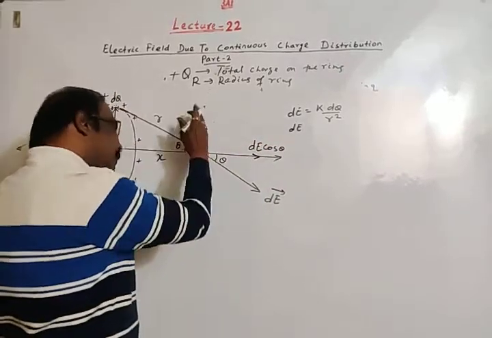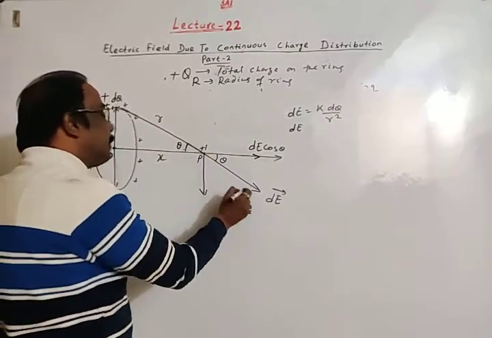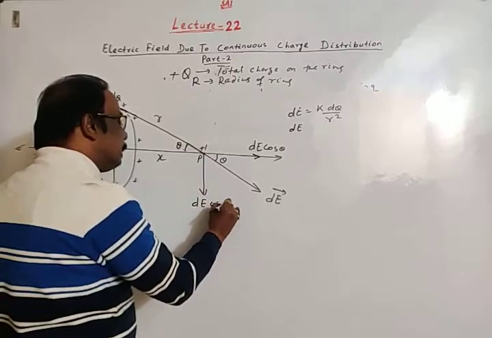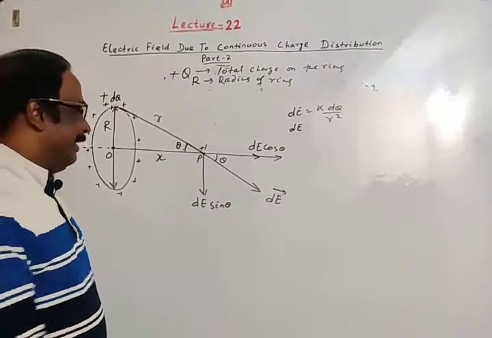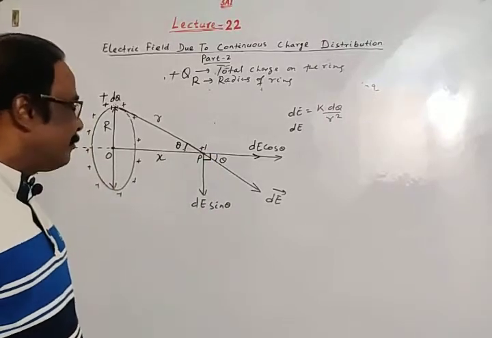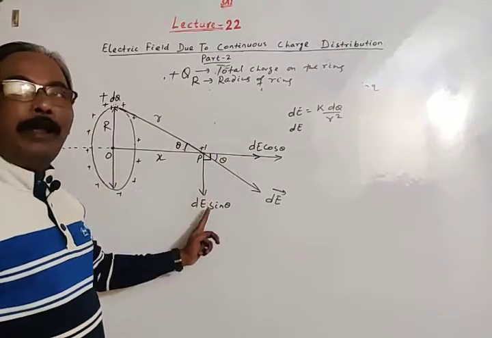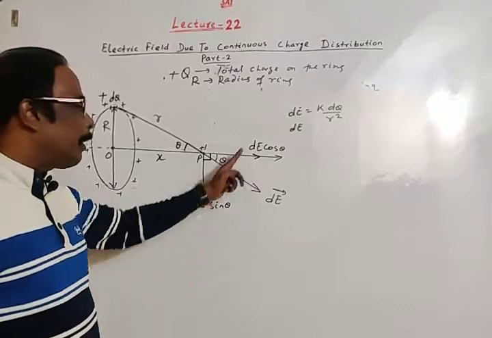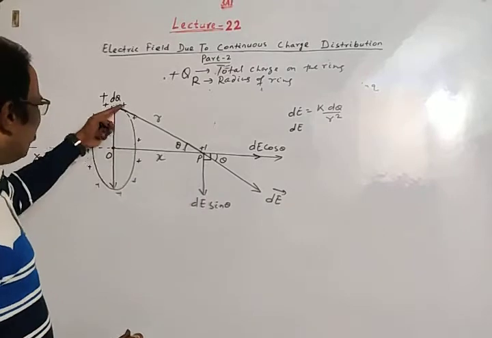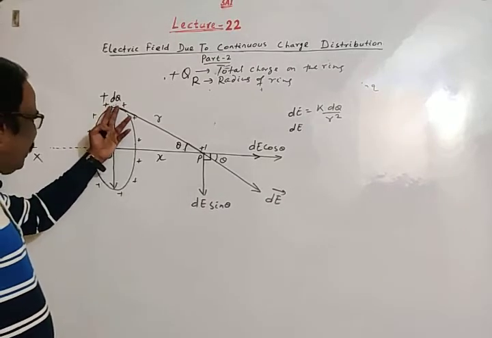Along the direction perpendicular to the x-axis, the component is dE sin theta. The angle between dE cos theta and dE sin theta is 90 degrees, so dE cos theta and dE sin theta are two rectangular components of dE.